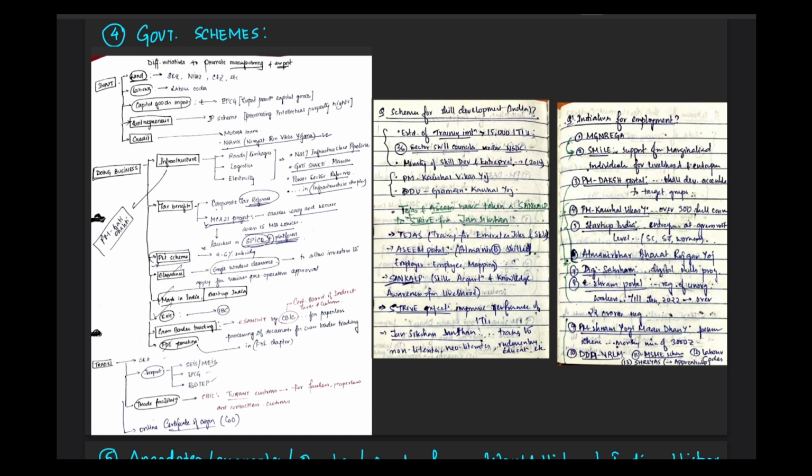So the fourth way of value addition can be through government schemes. You can quote them in GS2, in the GS1 society portion, and in GS3 for the economy as well as environment portions. For example, if you want, you can just pause this and look at the various schemes that I had prepared. These are only a few of those. For example, schemes to promote manufacturing and export, schemes for skill development, initiatives for employment, and all these schemes that I had prepared. There are so many other topics that I had prepared for schemes.